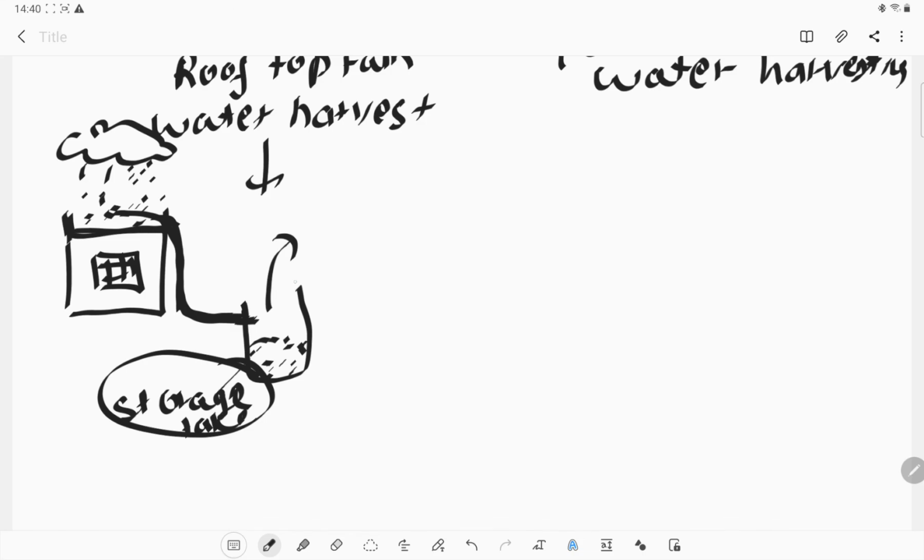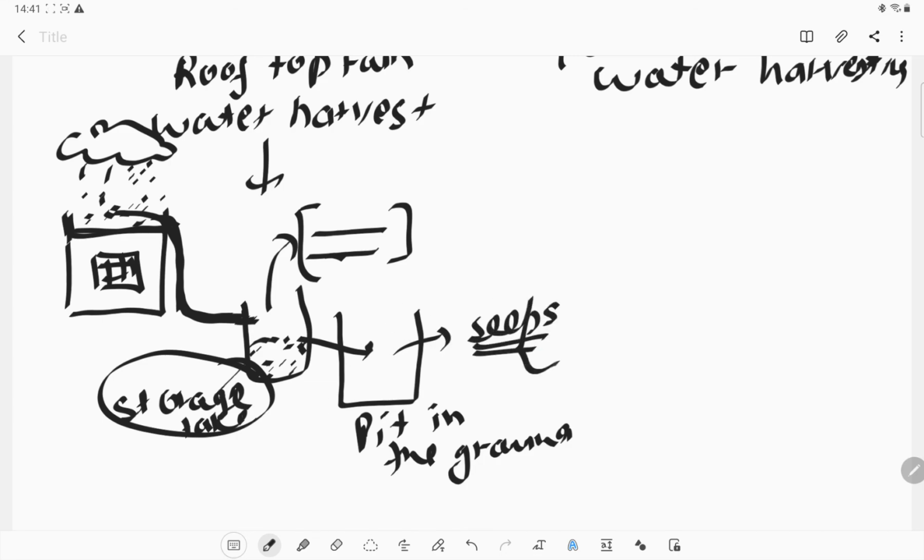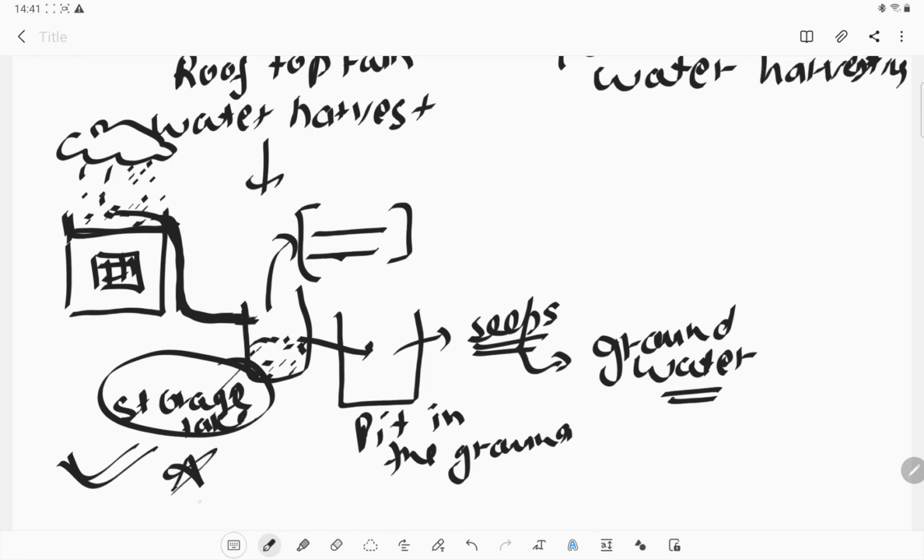We can use that water after filtration, even for drinking purposes or doing our domestic work. We can use this rainwater. If there is too much, we do not need to use all of that water. We can combine the storage tank with a pit in the ground. The water present in the pit will seep into the ground and raise the groundwater level. The groundwater level will be increased because of this activity. So we can do this kind of activity also to conserve water.